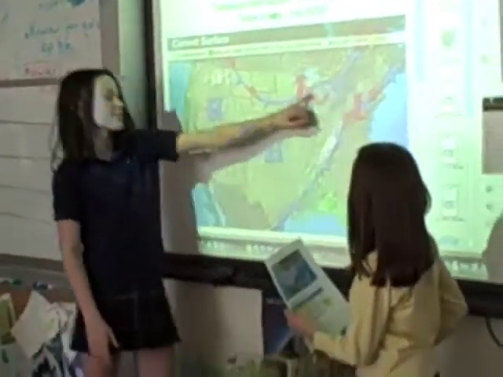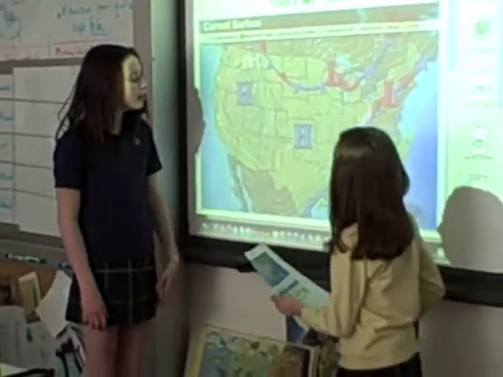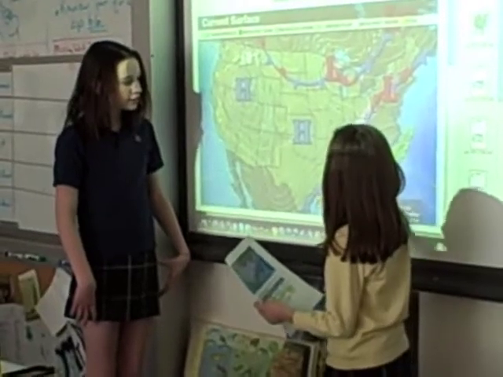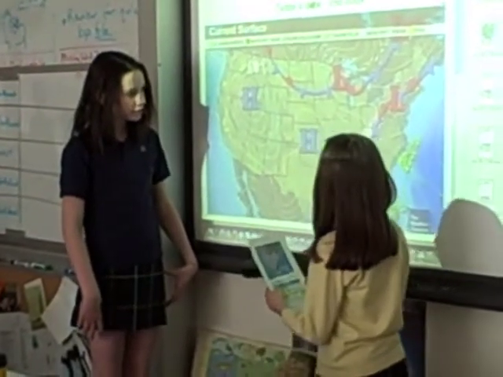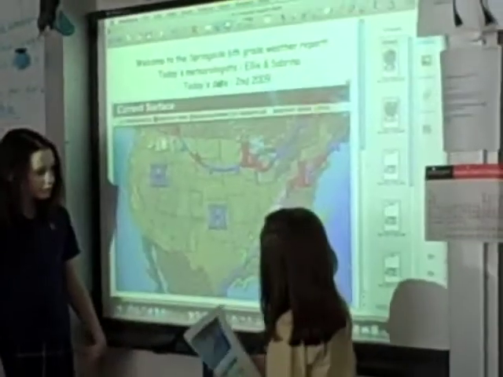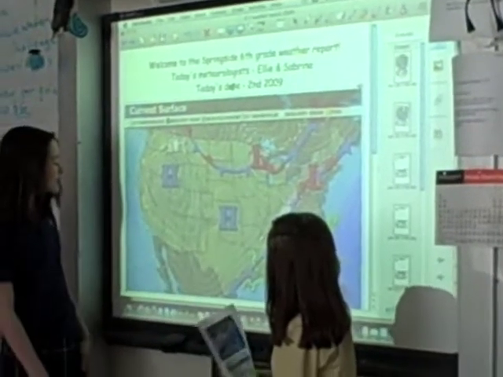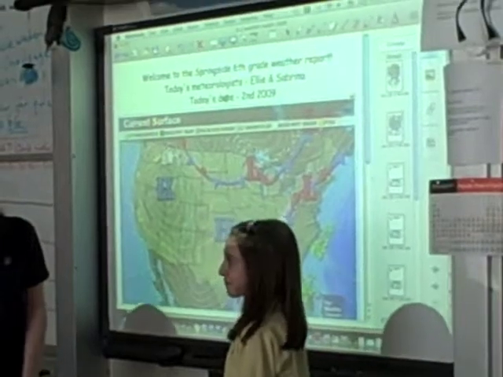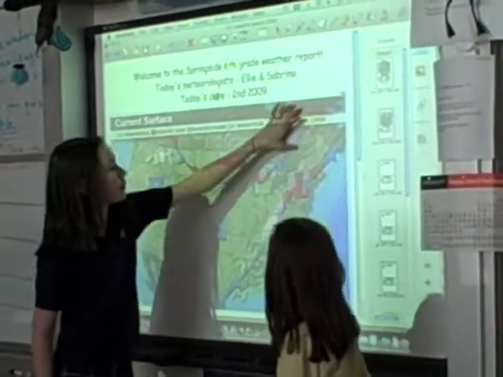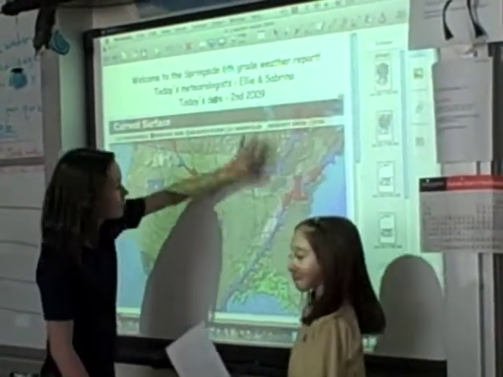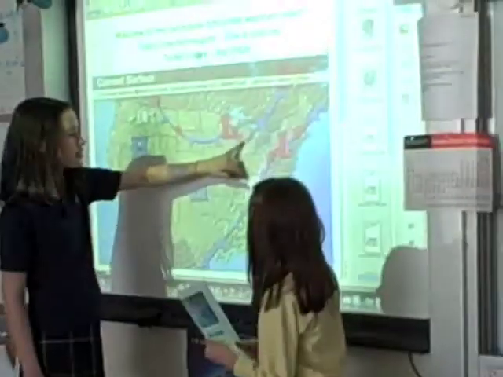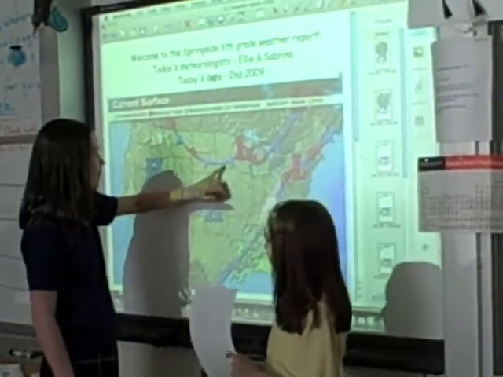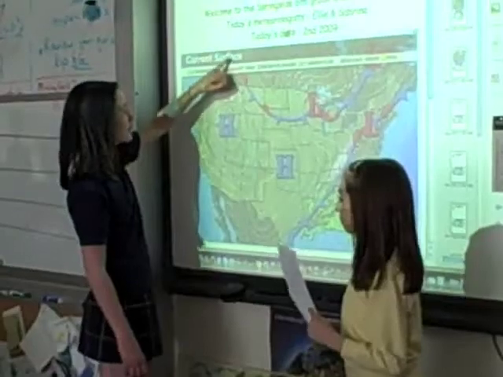Okay, so here as you can see there are some fronts. And there's some cold fronts over here in the southeastern. So we have the front here coming down from the top of Canada, going down into the Great Lakes in Michigan in the Upper Peninsula, and then coming back to the other side of Canada.